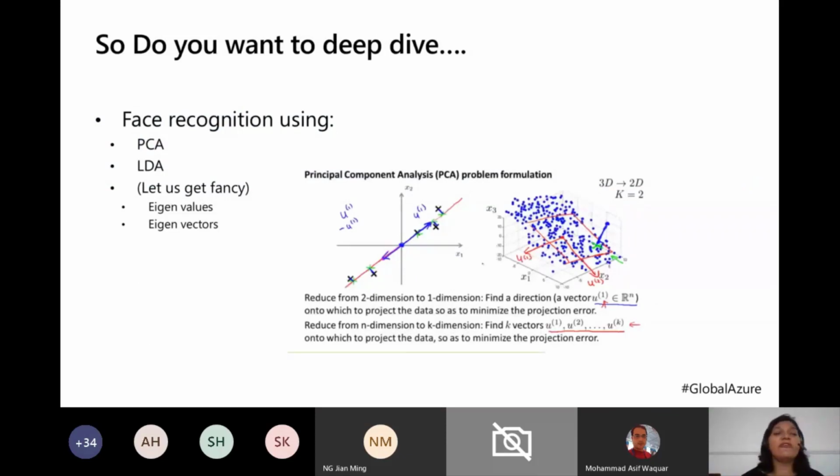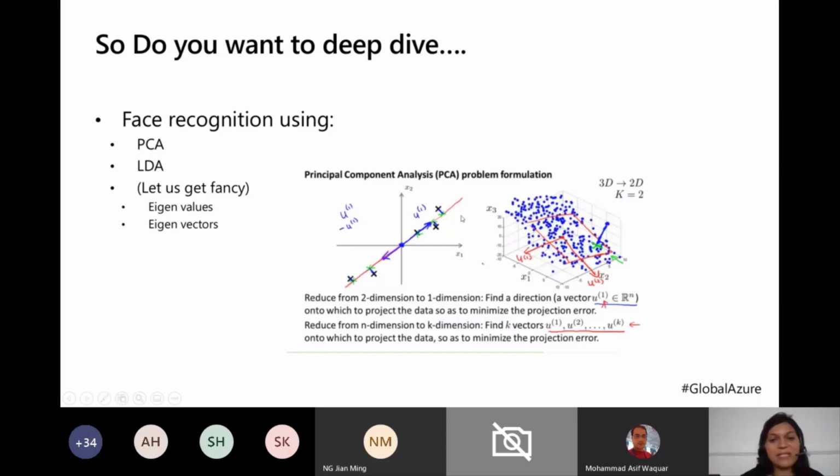And if you want to deep dive into the basics of face recognition, as I was saying, the Azure Cognitive Services Face API is based on face recognition algorithms. The most trending and the most accurate of which is PCA, the principal component analysis. Also sometimes we use LDA, the linear discriminant analysis. And then the machine learning engineer in me wants to describe eigenvalues and eigenvectors.